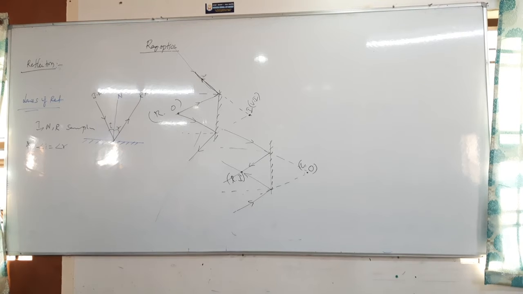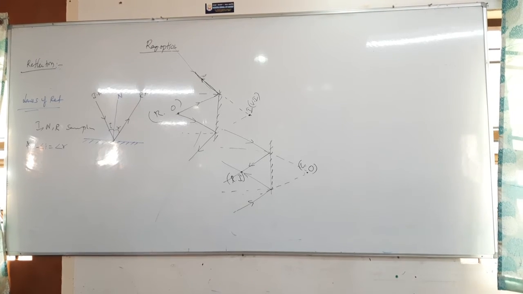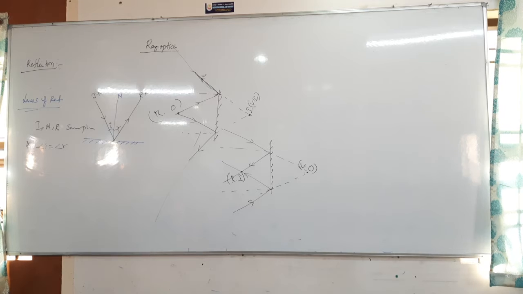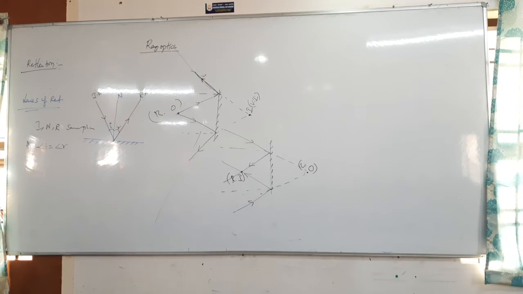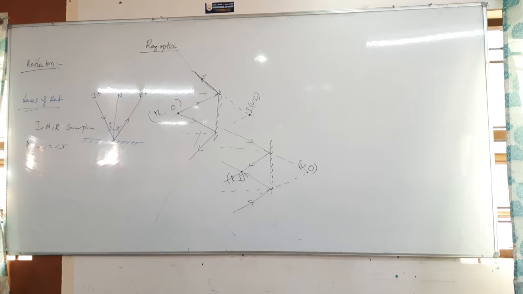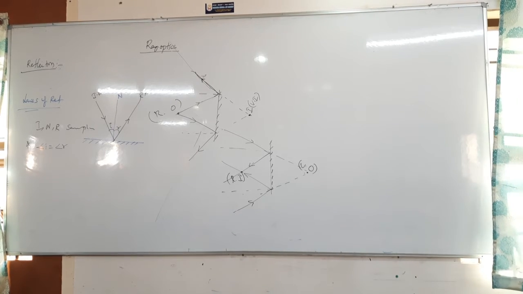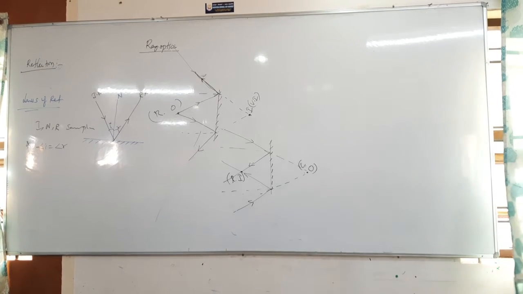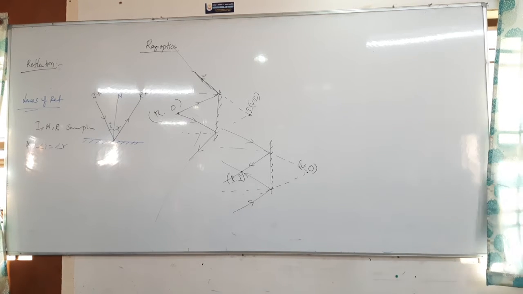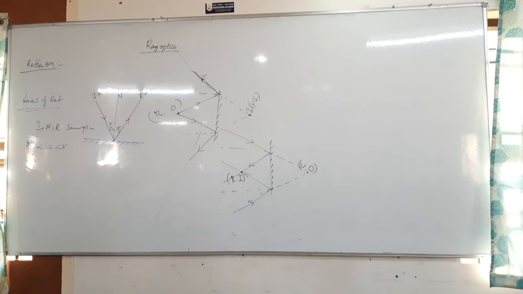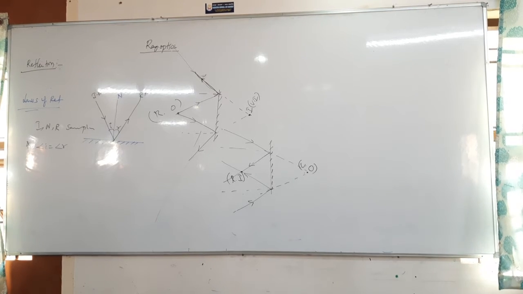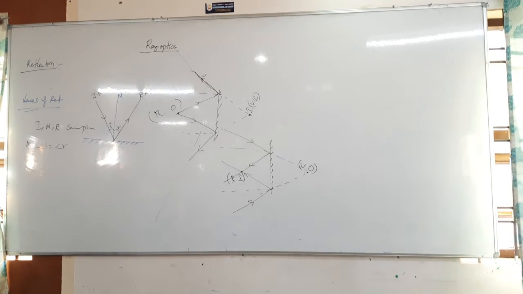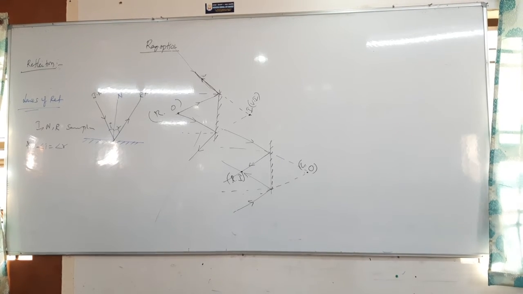Image: point of intersection of which rays? Reflected rays. Point of intersection of reflected rays. Next one is real image. Write real rays: point of intersection of real reflected rays.